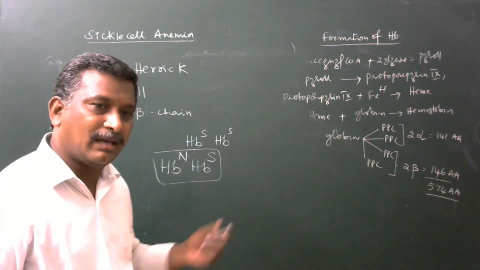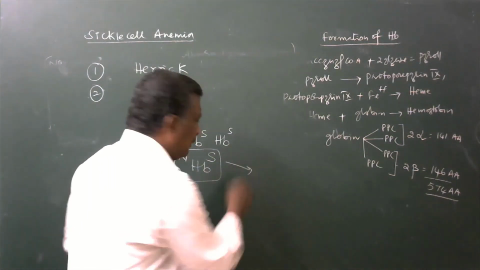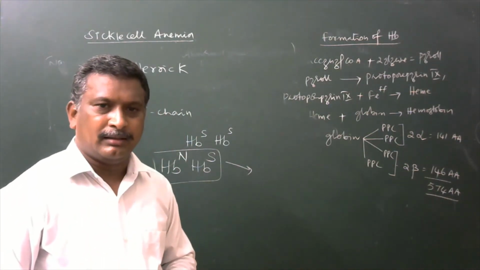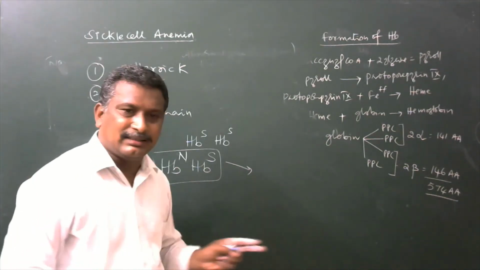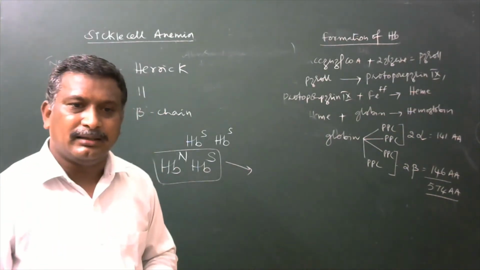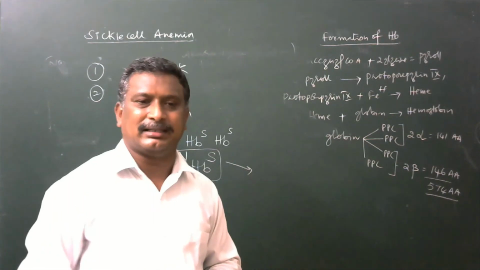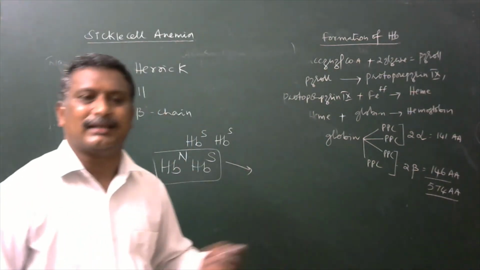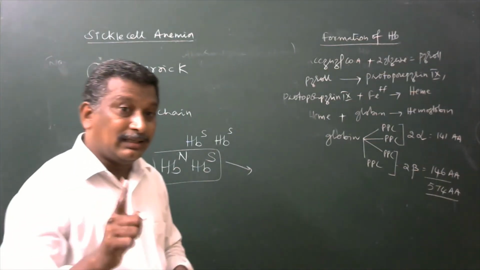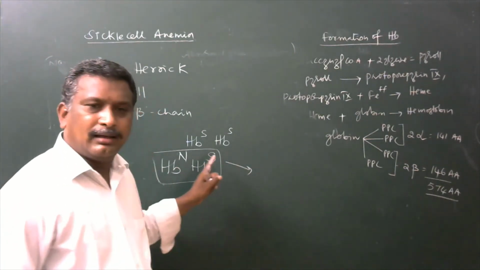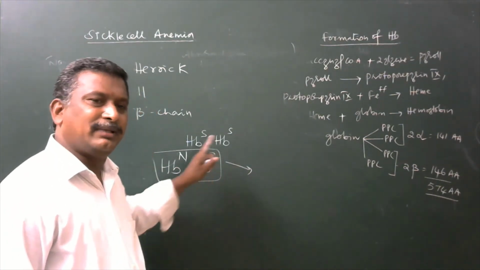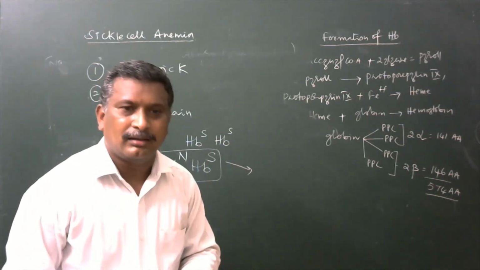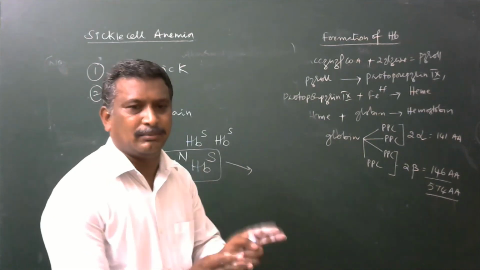What will happen? They also will survive, they also will be normal. But if the same condition persists for a longer period in the presence of low oxygen tension, they also will suffer from anemic conditions. A single allele, HbS, is enough to produce that character whenever low levels of oxygen are available.